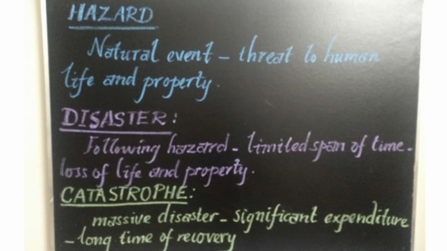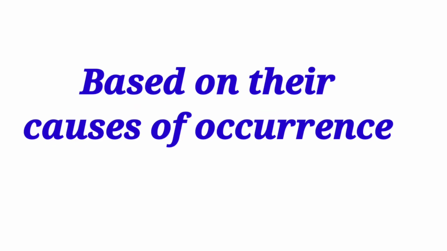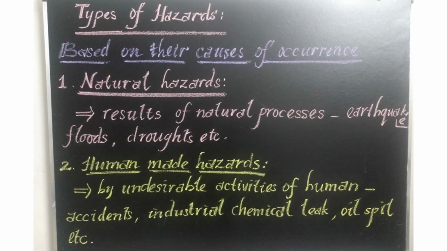Let us see what the types of hazards are. Types of hazards based on their causes of occurrence. On what reason it occurred. Based on their causes of occurrence, what are the types of hazards? There are three types of hazards based on the cause of occurrence. One is a natural hazard, second one is a human-made hazard, and third one is the socio-natural hazard, or it may be known as quasi-natural hazards.